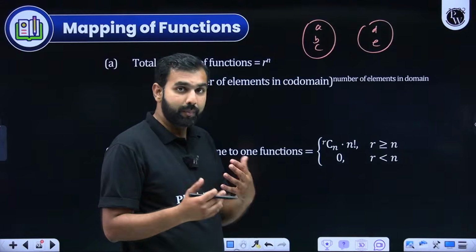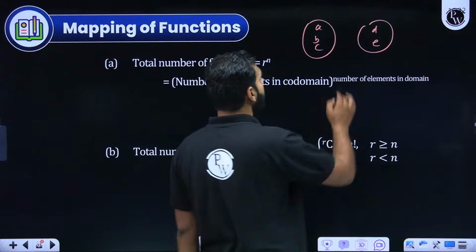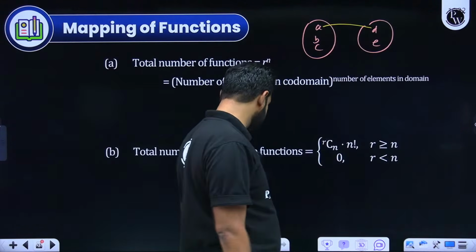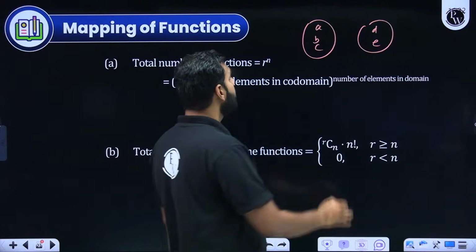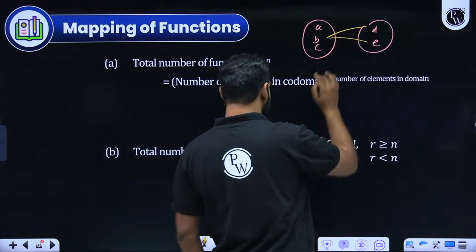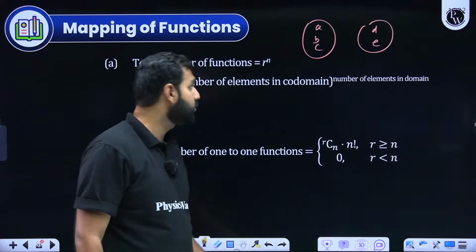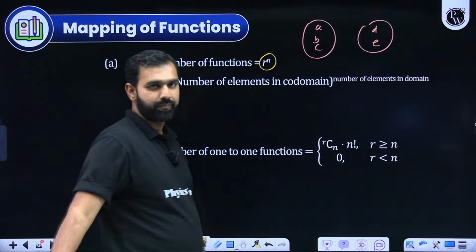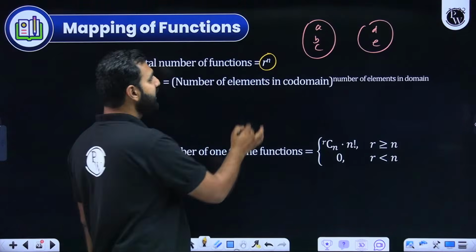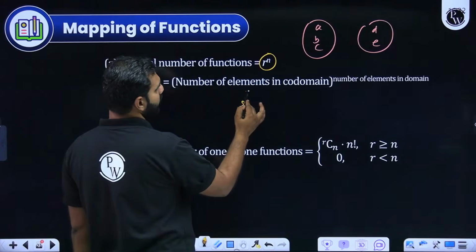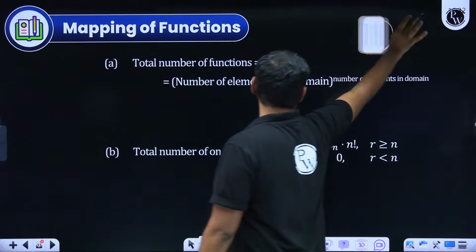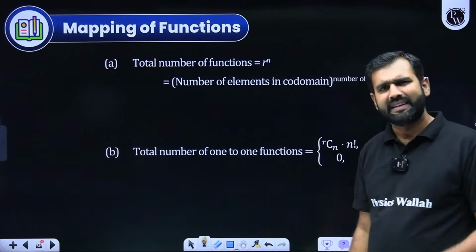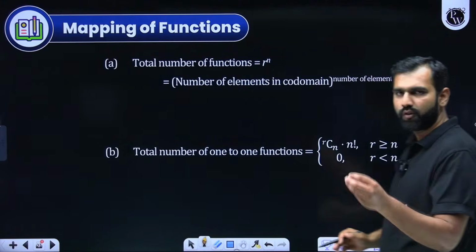So from permutation and combinations perspective, how I remember it, sir, A has 2 choices, it can approach either D or E. Similarly, B has 2 choices, D or E. Similarly, C also has 2 choices, D or E. So 2 into 2 into 2, that is 2 cube. That's exactly what you are now dealing with. So number of elements in codomain raised to the power number of elements in domain gives you the number of functions.